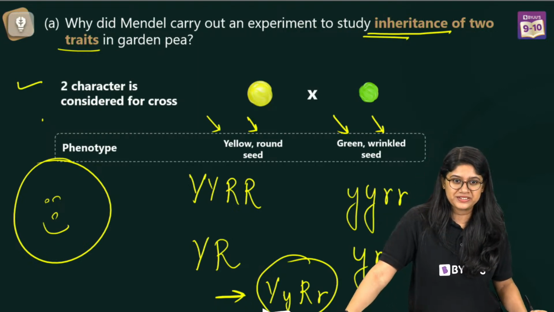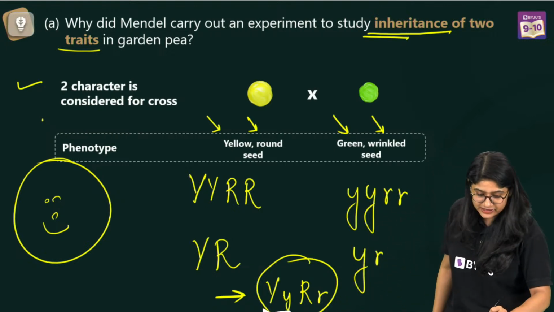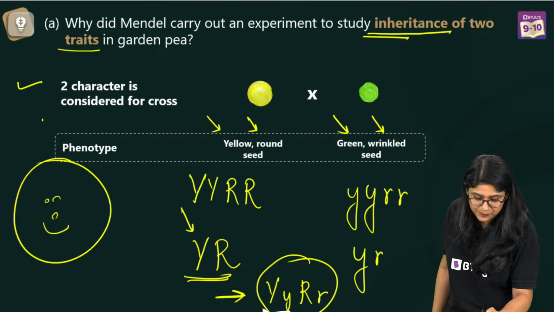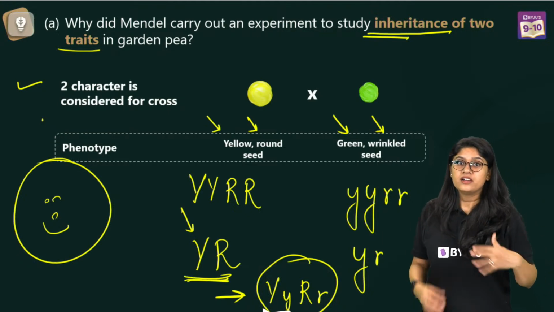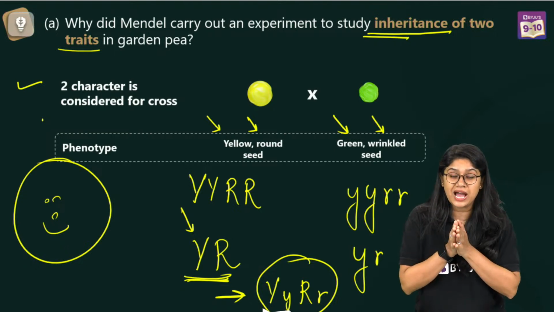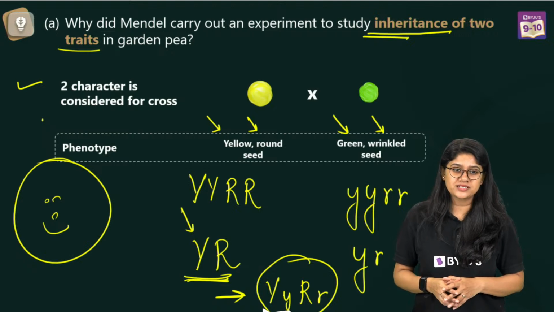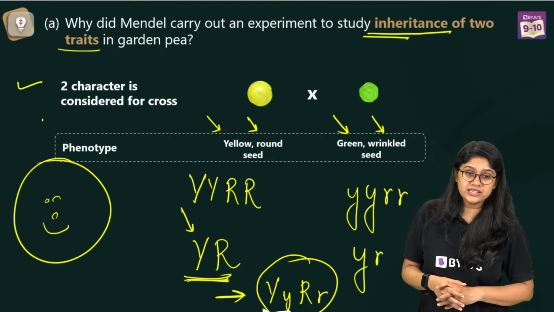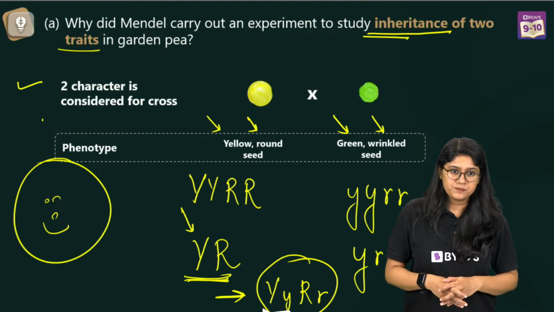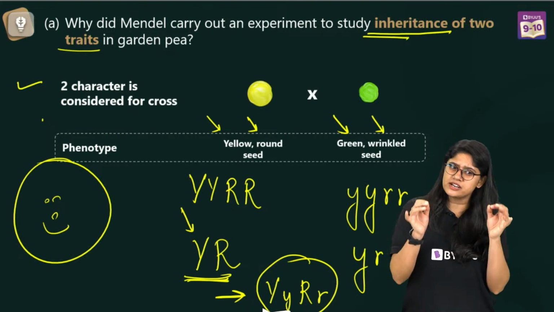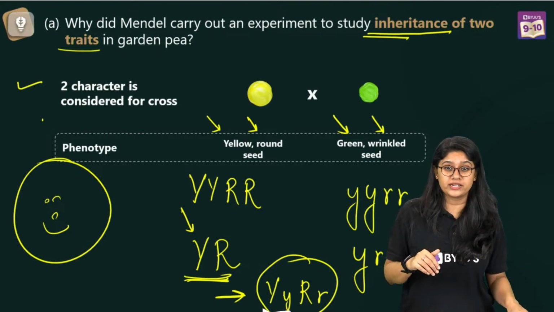Give me some time. Segregation, yes, over here means that, over here we can see there's a segregation. The gametes got separated out, right? Yes, the law of segregation says that during the gamete formation, each gamete will get separated. Okay? Yes, I hope that this is clear. Yes, Ajit, F2 will have different characteristic features. Absolutely correct. PG, this time it is a little bit difficult, but don't worry, we'll be solving it today.